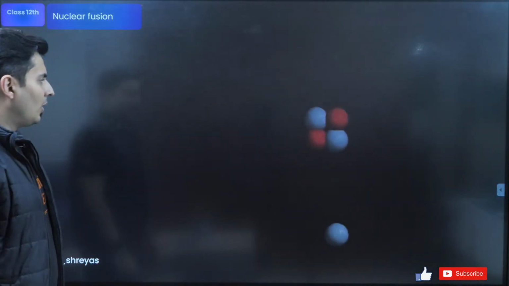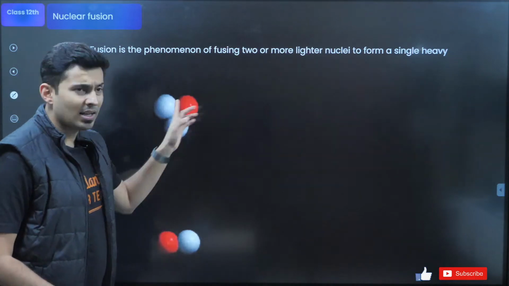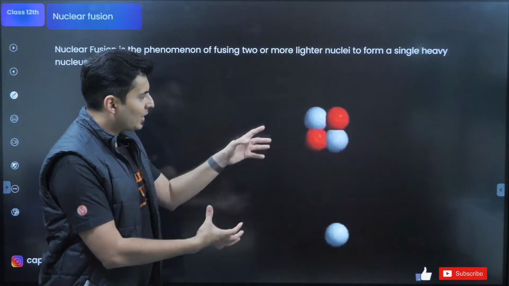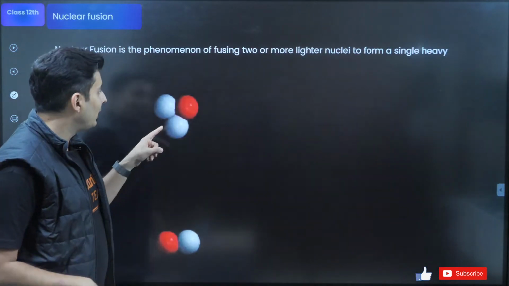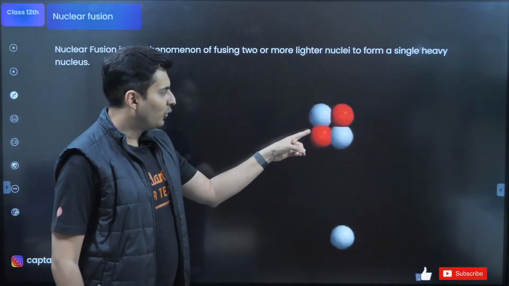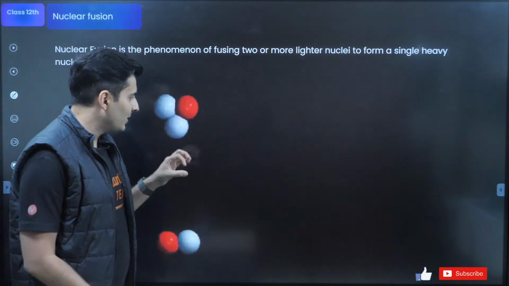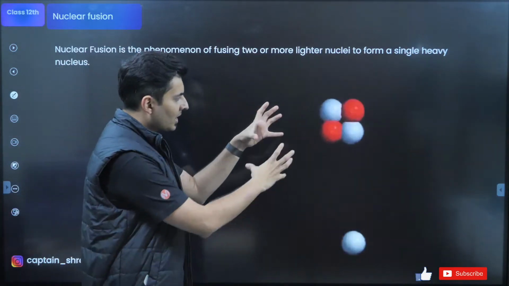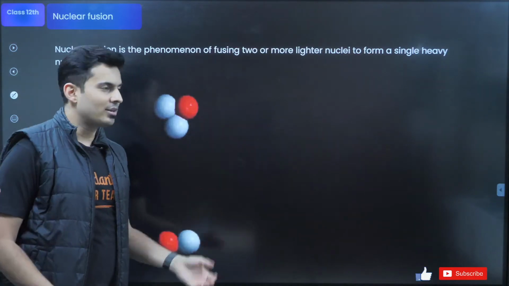So a good example of a fusion reaction, here it is. Observe, there is one tritium, that's the isotope of hydrogen. This is deuterium, hydrogen's isotope. They fuse and combine to form helium, and one neutron is left out. Conservation of the number of particles: 3 particles plus 2, totally 5 particles, fuse, okay, 4 over here, 1 here, again 5 particles. That's it. So this is a fusion reaction. They are brought together with a lot of pressure and at a very high temperature. That's what happens. There are many examples. This is just one such example of what a fusion reaction is.